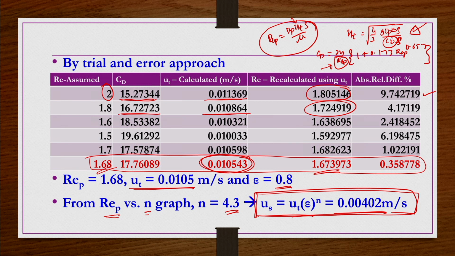So this is how we have to calculate problems associated with hindered settling.